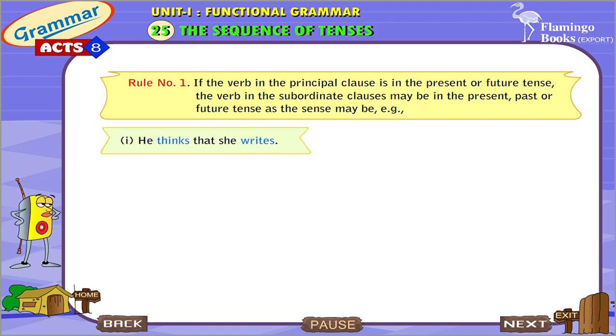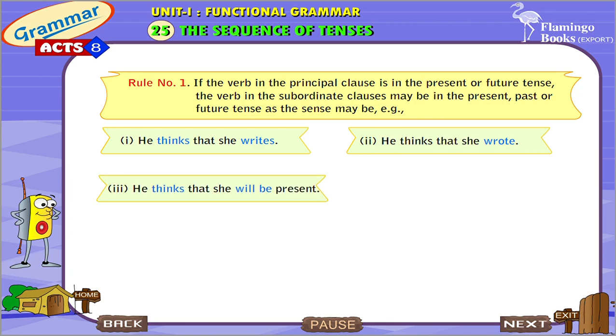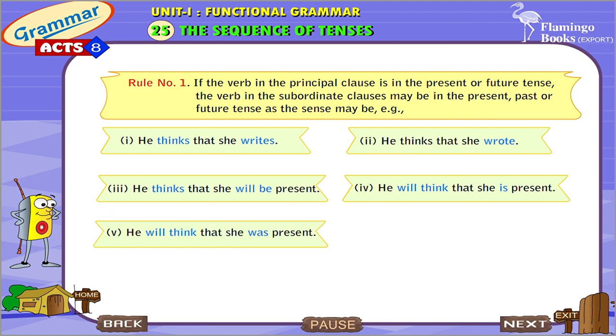Example: He thinks that she writes. He thinks that she wrote. He thinks that she will be present. He will think that she is present. He will think that she was present. He will think that she will be present.